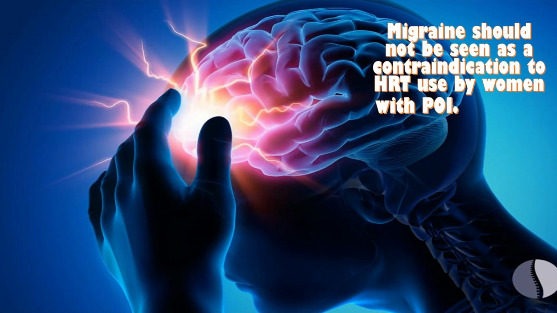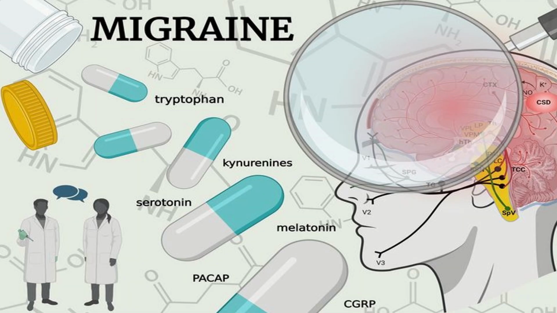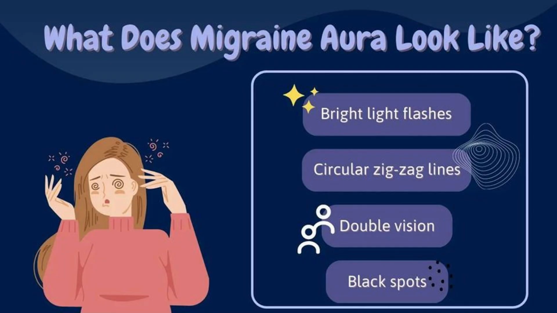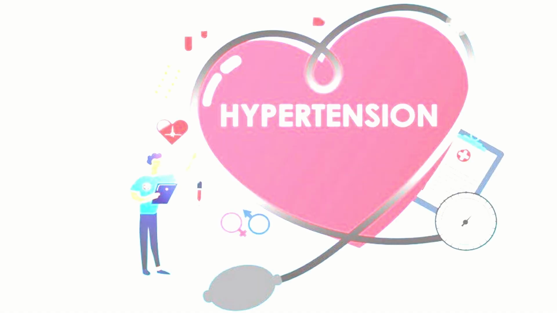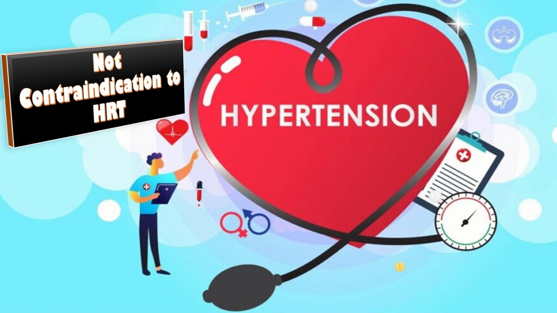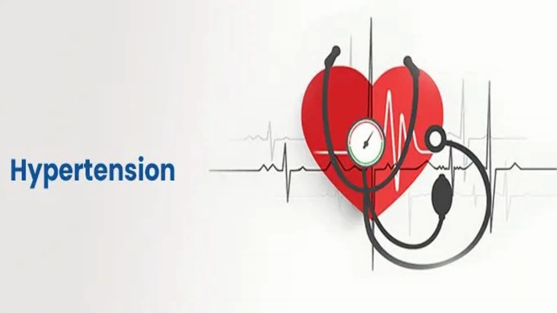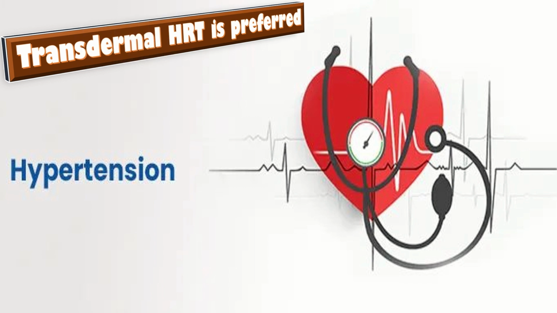Migraine should not be seen as a contraindication to HRT use by the woman with a POI. Consideration should be given to changing dose, route of administration, or regimen if migraine worsened during HRT. Transdermal delivery may be the lowest risk route of administration of estrogen for migraine sufferer with the aura. Hypertension should not be considered a contraindication to HRT use by the woman with a POI. In hypertensive women with POI, transdermal estradiol is the preferred method of delivery.